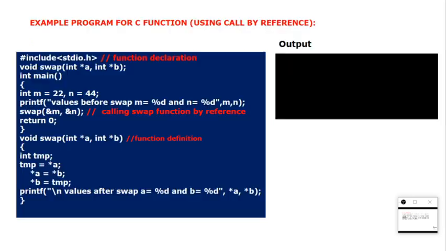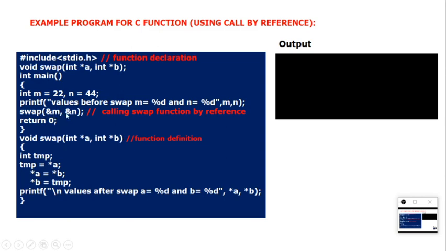So let us see the program once. See, right, so here I have a program, the same program. Only difference is, instead of int a, int b, I have taken pointer values. Why have I taken pointer values? To save the address. And when I am passing to swap, what I have done? I have kept &m and &n.